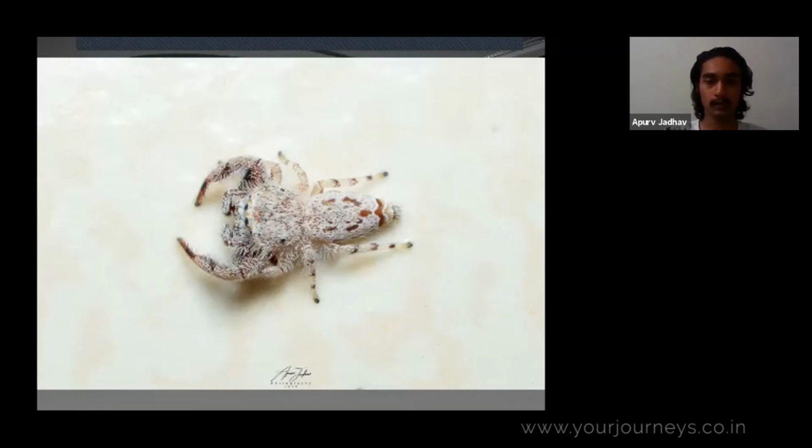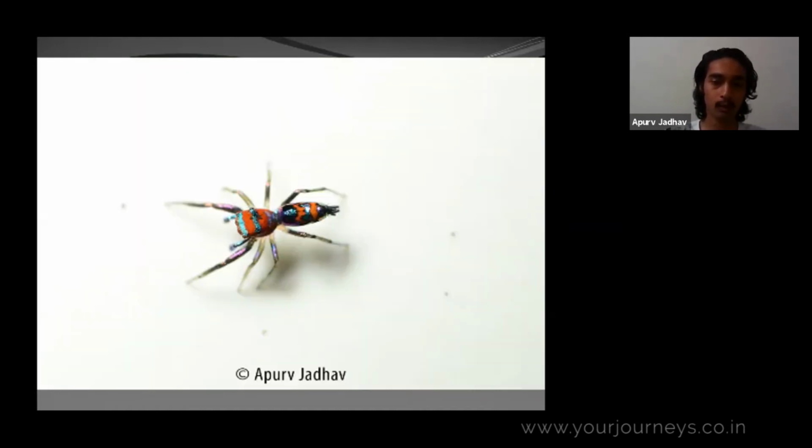As you can see, there are really very different types of creatures that we are surrounded with, but we barely pay attention to them. These almost have every color, like blue, red. These are fluorescent colors, and it really shines as if it has decorated itself with lights.